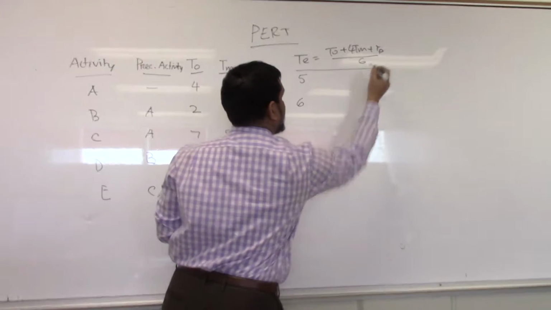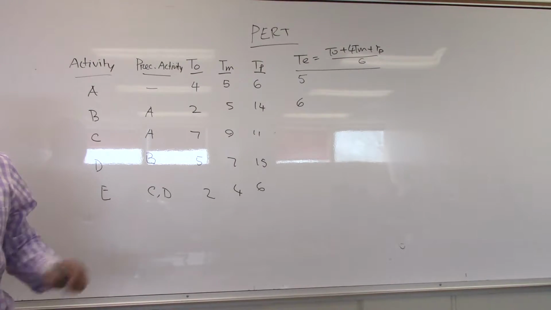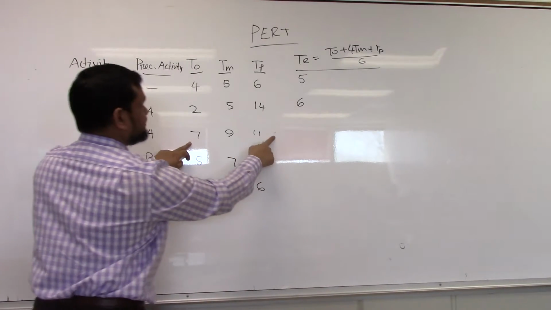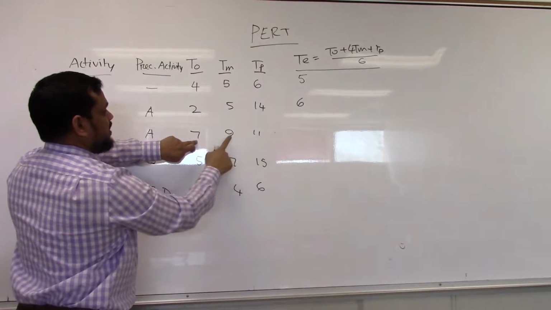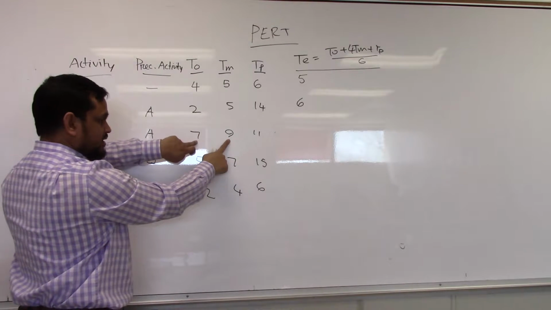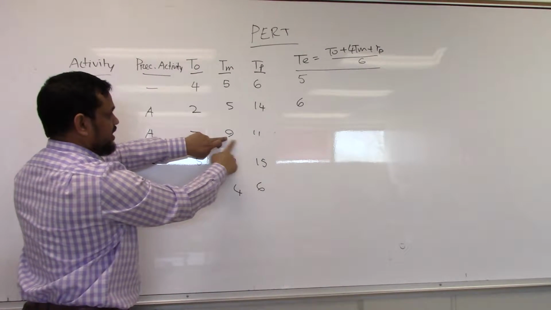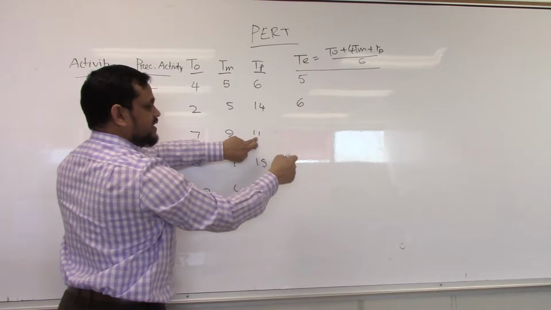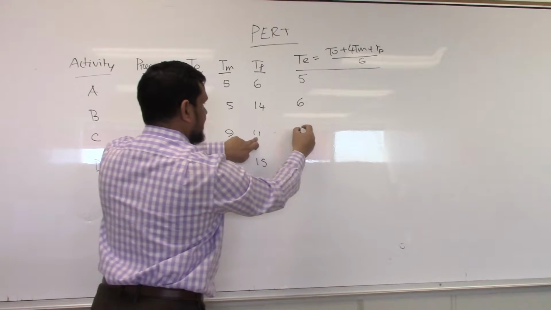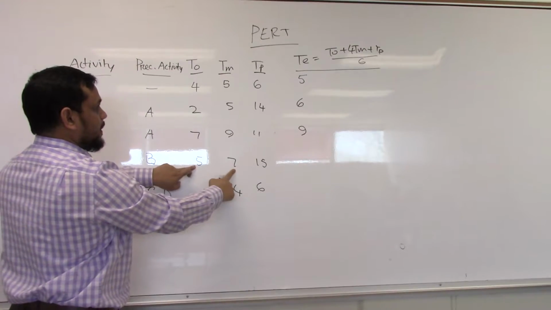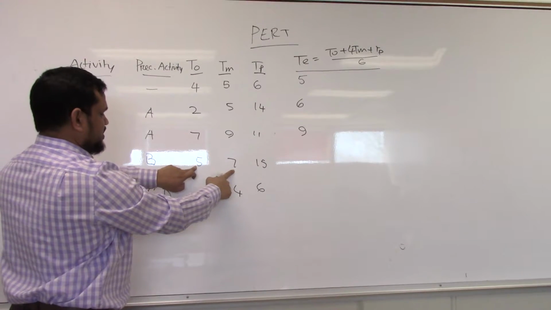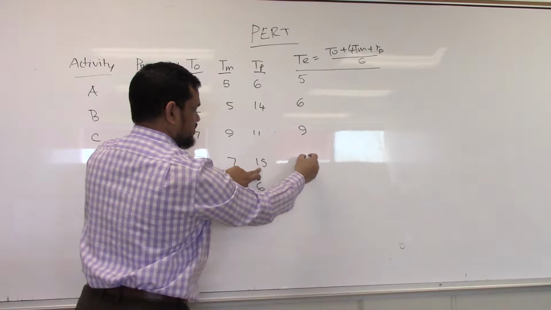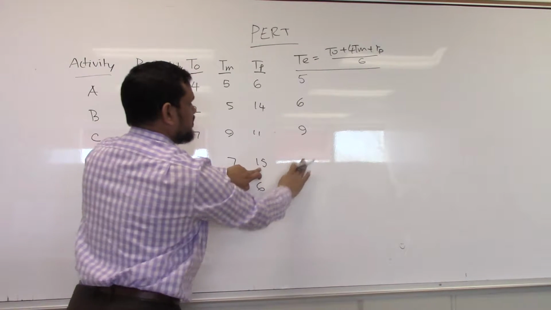Last time I used Excel. This time I am doing it by hand so that you can practice. This one: 7 plus 4 times 9, 36, 43 plus 11, 54, divided by 6, 9. This time 5, 28, that means 33 plus 15, 48. Divide by 6, 8.